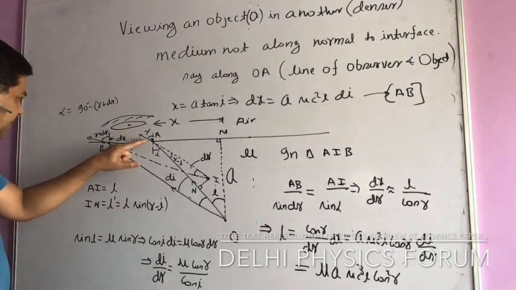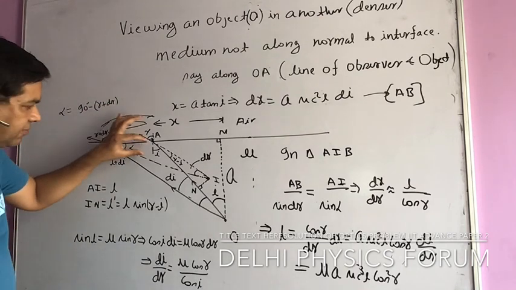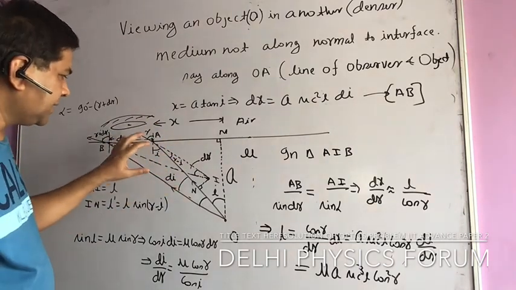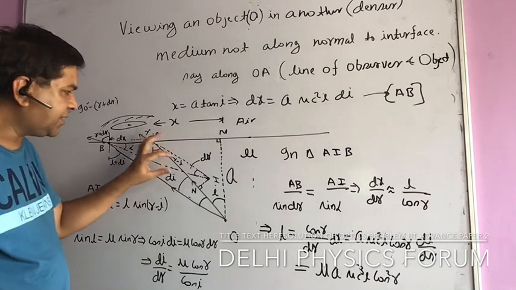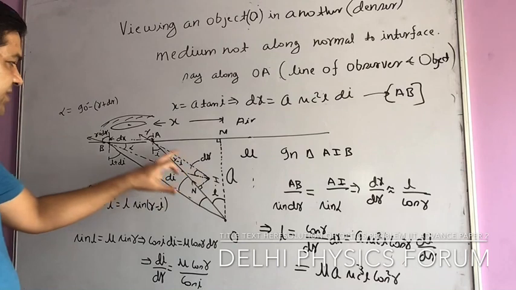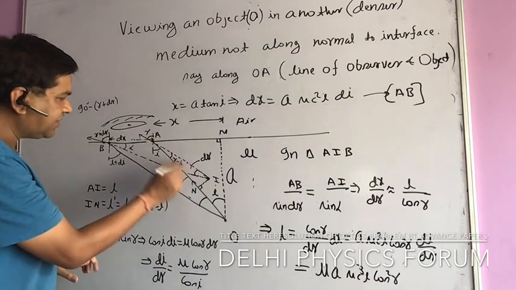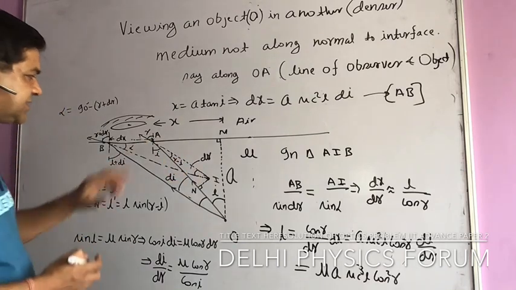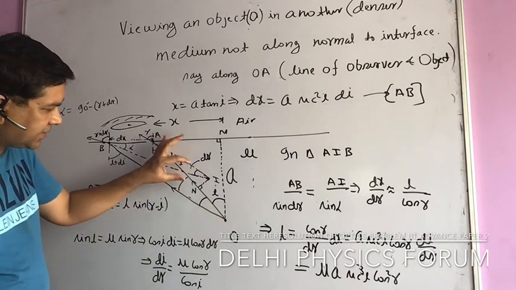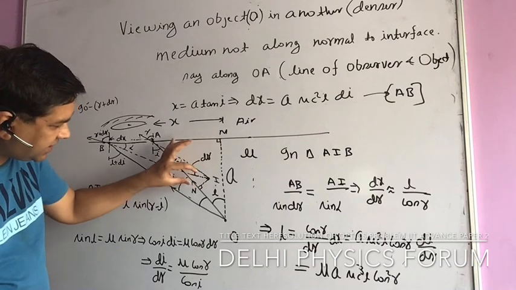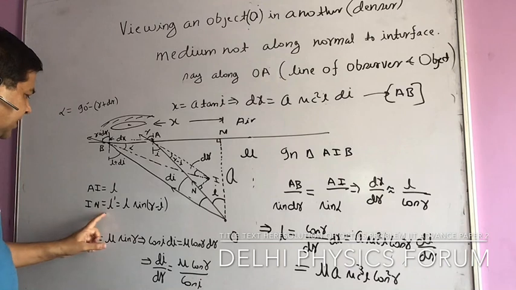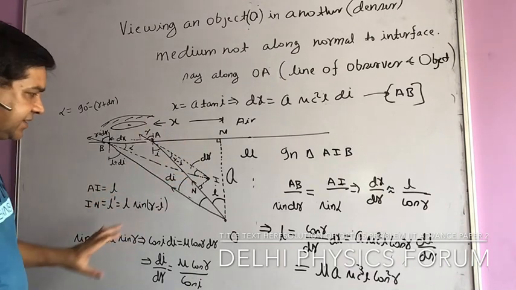When the emergent rays here and here, these two imaginary ones, I draw backward, wherever they intersect, that intersection point is in fact independent of dr, so they will appear along this point. So I will say what is this distance. This distance AI I want to know, and wherever it appears, it is not along this line, the OA line, it is at some distance from this, and that distance I am naming as II, that I will later name as L dash.